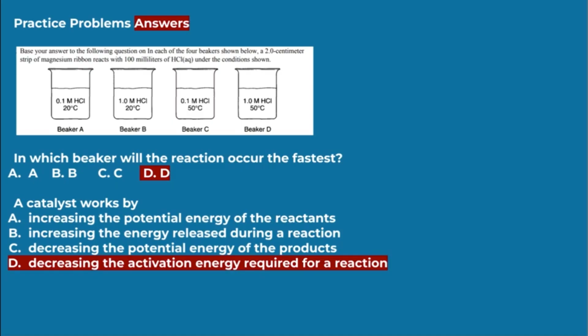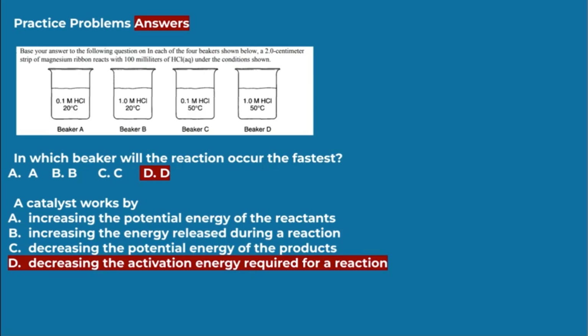In which beaker will the reaction occur the fastest? The reaction will occur the fastest in beaker D because it has the highest concentration at the highest temperature. And the higher the concentration and the higher the temperature, both of these increase the reaction rate.